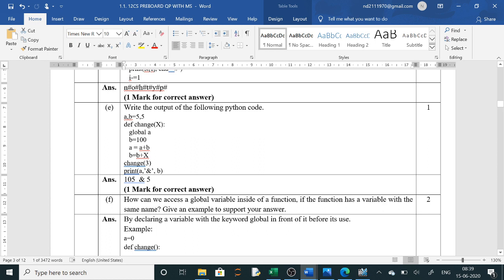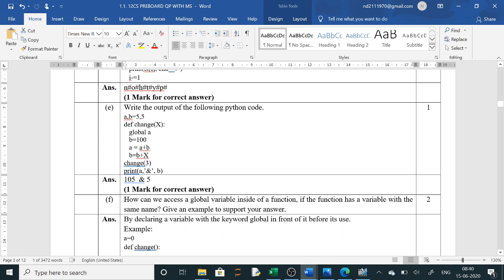And B will be B minus X. Here X has taken the value of 3, so B minus X would be 100 minus 3. So this answer is wrong. The 5 is outside, sorry.